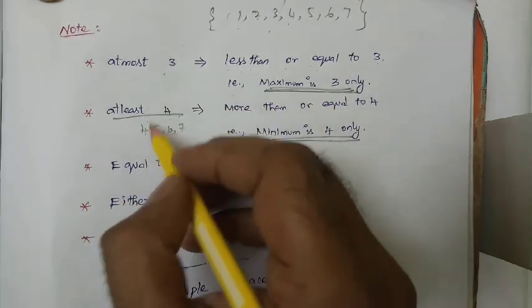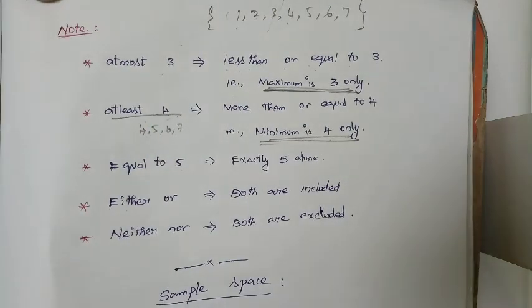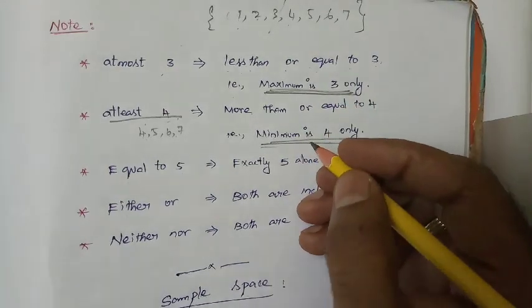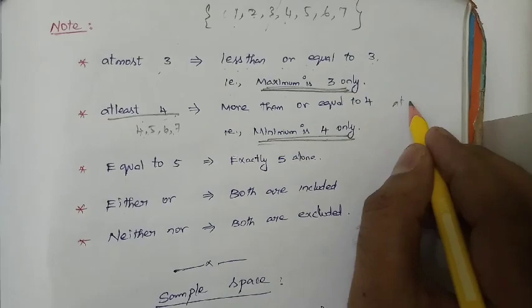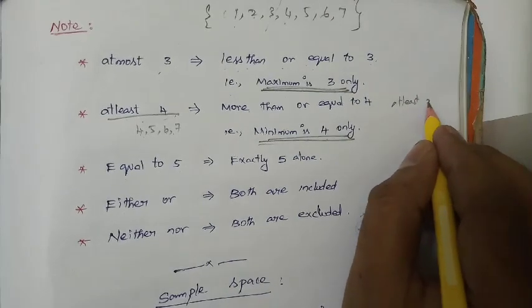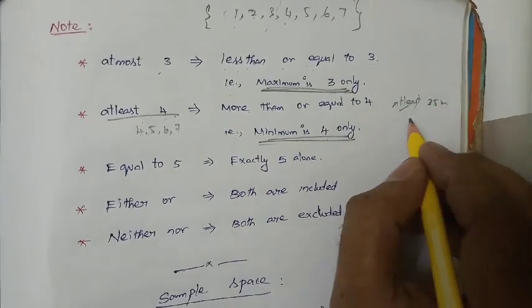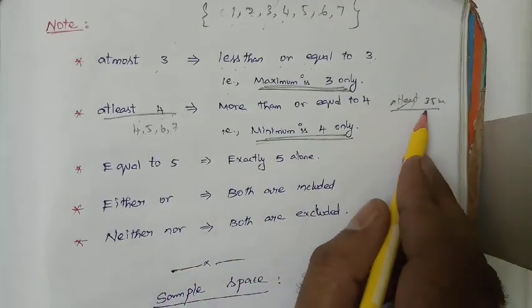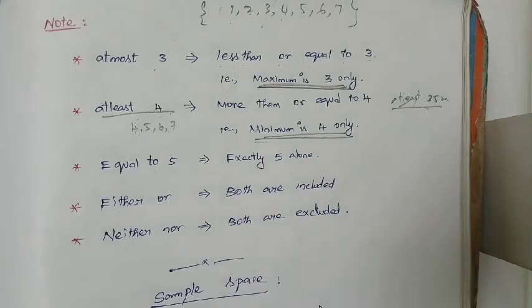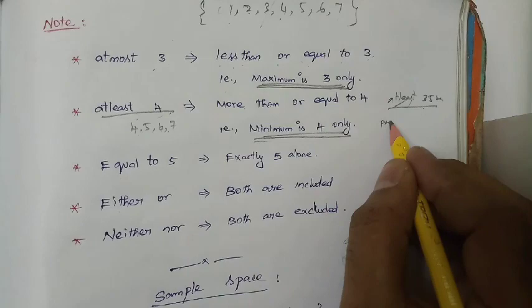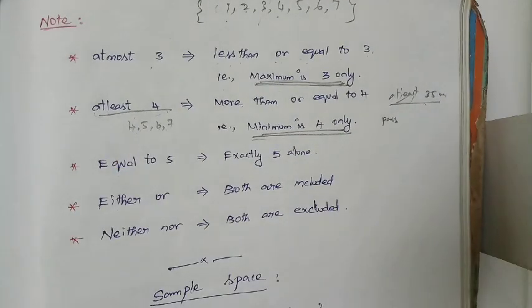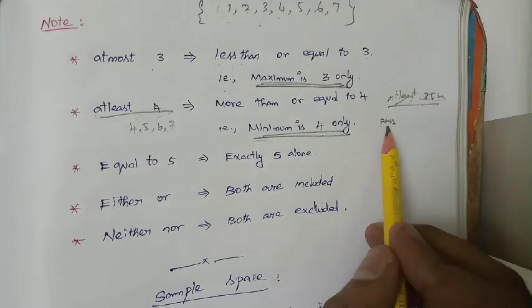A very good example for at least and at most: in a class, if a person wants to get a pass mark, what will they say? At least 35 marks we want to get, then only we can pass. At least 35 means minimum we want to get 35 marks. Maximum up to 100 you can take, that's not a problem. But for getting a pass mark, they will use the words at least 35.